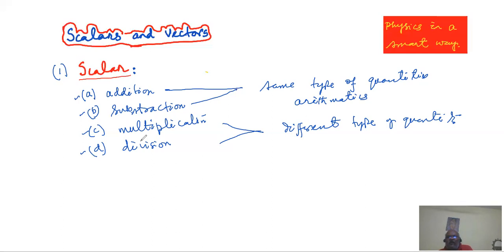And here you should take different types of quantity, because if I take the same type of quantity in multiplication and division, if I multiply length with another length, that gives you length square. That may not be so meaningful or so useful to you. So in multiplication and division, we multiply different types of quantities to get a new quantity, which may be of an altogether different type.